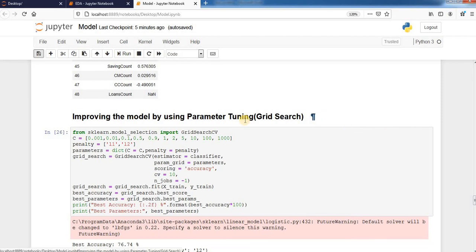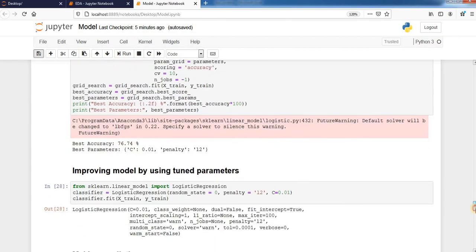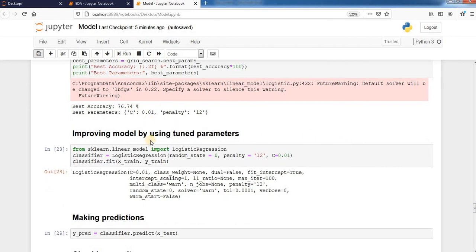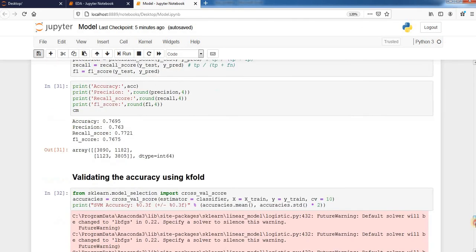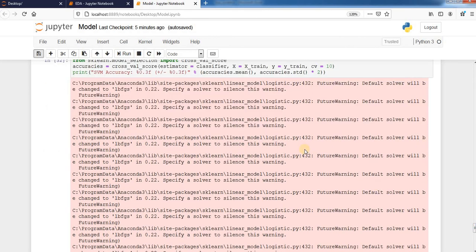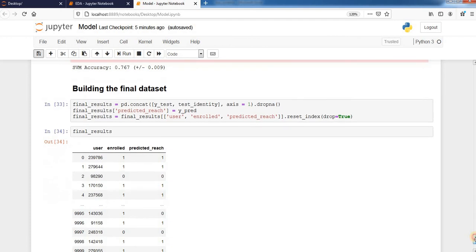This was followed by improving the model by using parameter tuning, that is grid search. The parameters that were given were then fed to the model and an L2 logistic regression model was then built. The predictions were then made. The results were checked and K-fold accuracy was used again to verify the results, and at the end the final dataset was built containing the user ID, the original results as to whether a member enrolled or not, and the predicted results from the model.